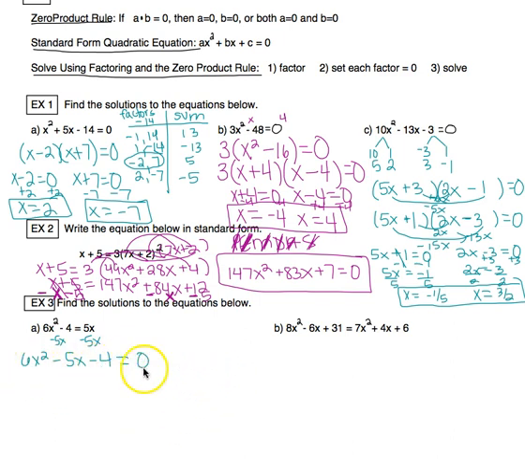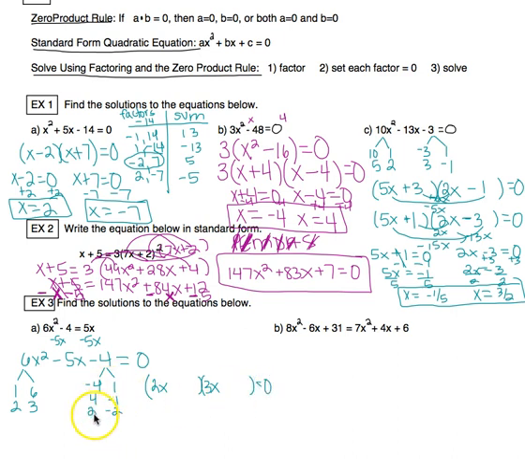So I look for a GCF. There isn't one. It's not a special product because this right here is a minus and it's a trinomial. So that means guess and check. So 1, 6, 2, 3 are the only factors of 6. For negative 4, it could be negative 4, positive 1, positive 4, negative 1, or positive 2 with negative 2. So now I'm ready to guess. So again, I usually start with the ones that are closer together. So I'm going to start with the 2x and the 3x for my first guess.